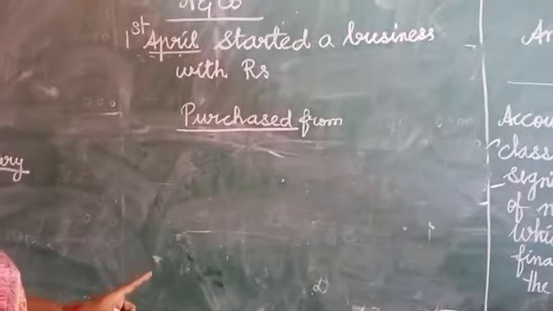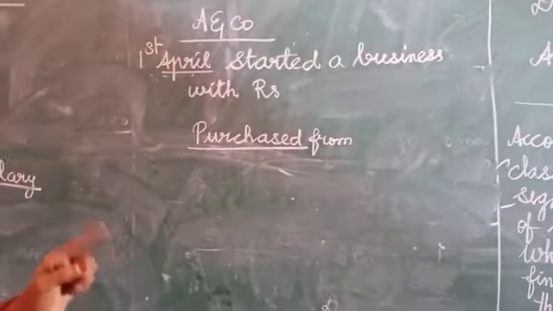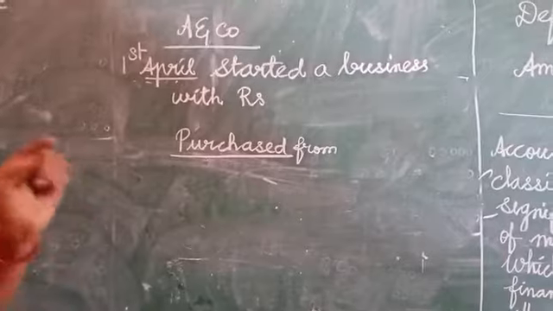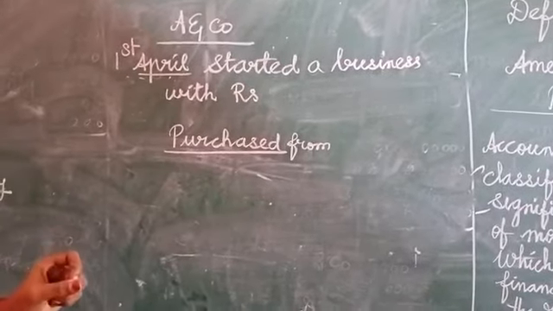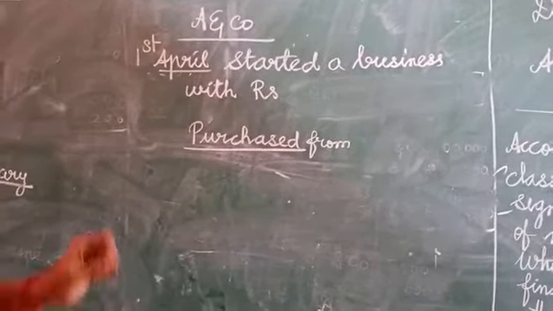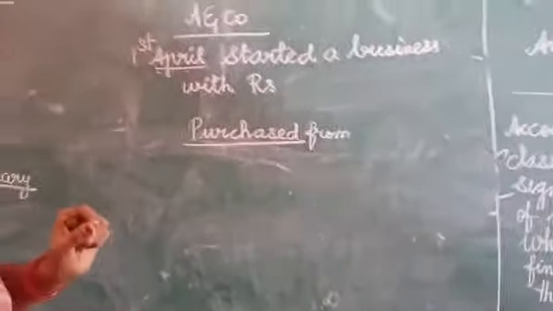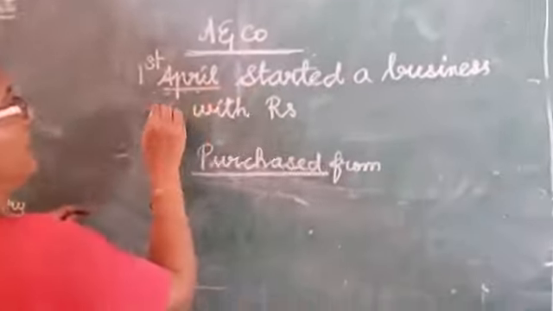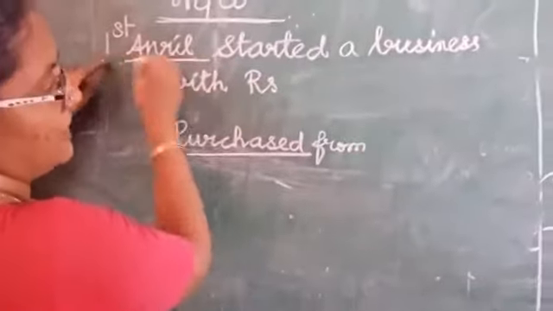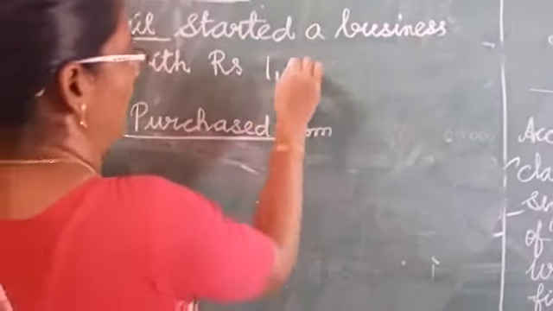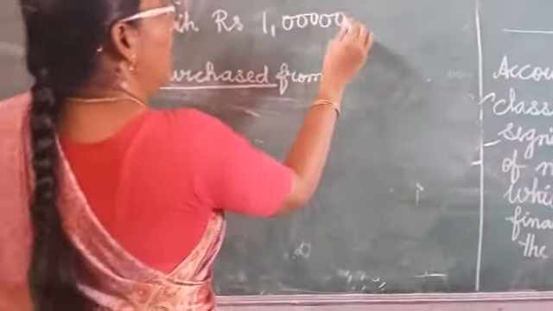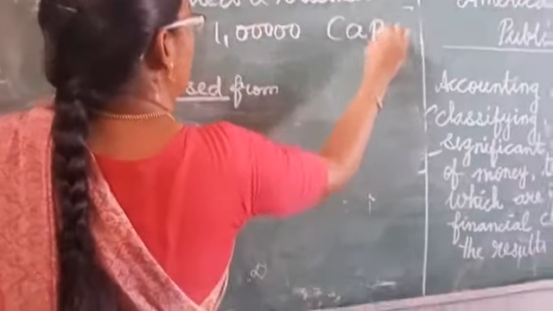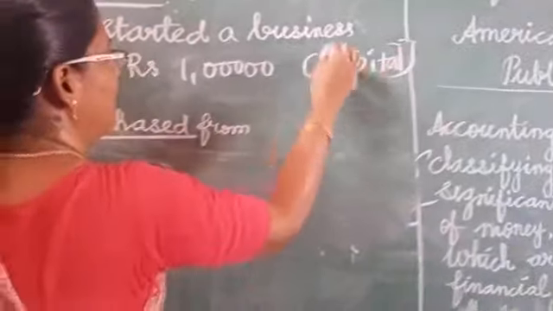Hello students, today we are going to learn the definitions. In previous classes we have studied the introduction and evaluation of accounting. You already know that a transaction means money or money's worth. Here A & Co is going to start the business. He started the business on 1st April with rupees 1 lakh. This initial amount we call, in accounts terminology, capital.